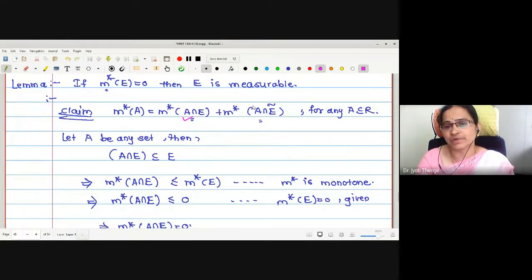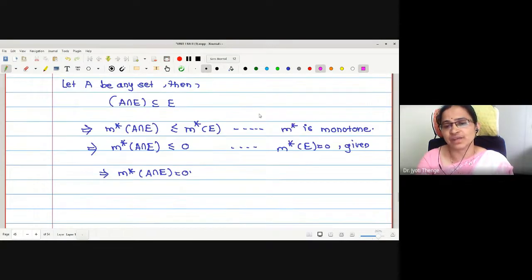Now let us find out the value of outer measure of A intersection E complement. What about A intersection E complement? Contained in what, A or E?